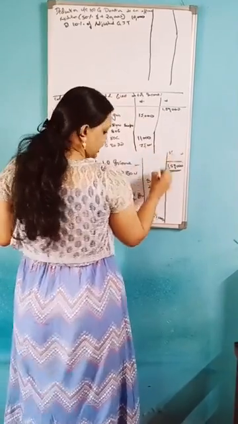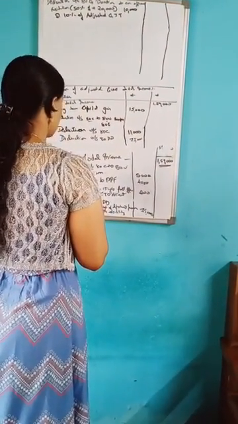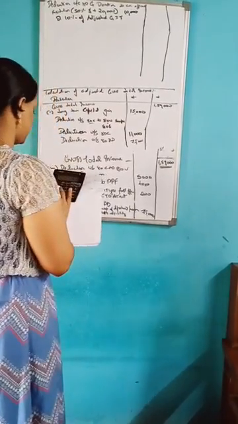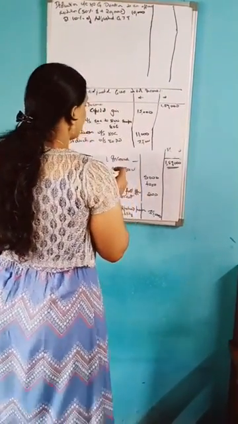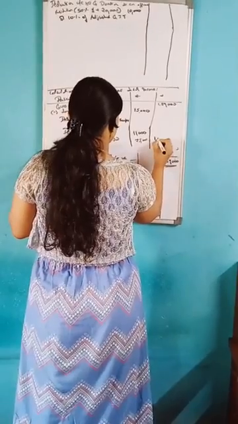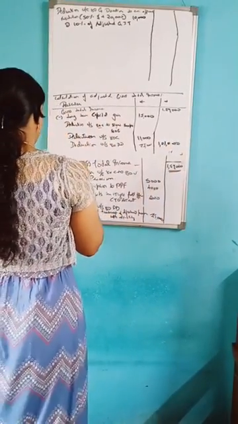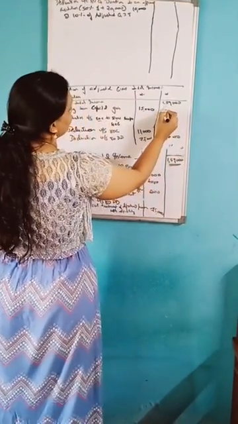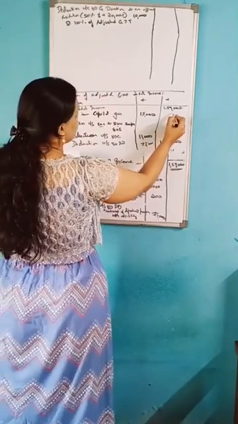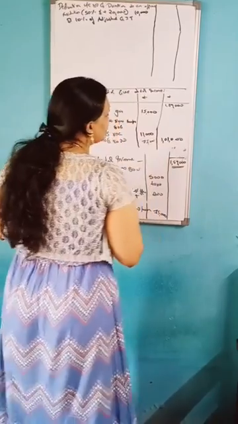After that, you add: 15,000, 11,000, 75,000. You will get 1,00,000. After that, you should subtract: 1,59,000 minus 1,00,000.